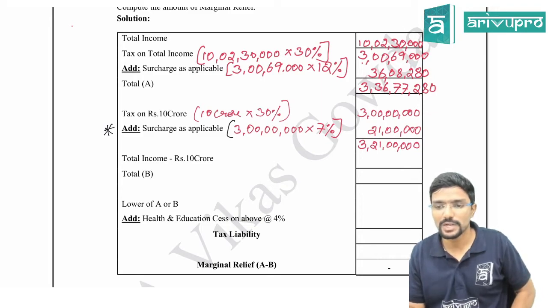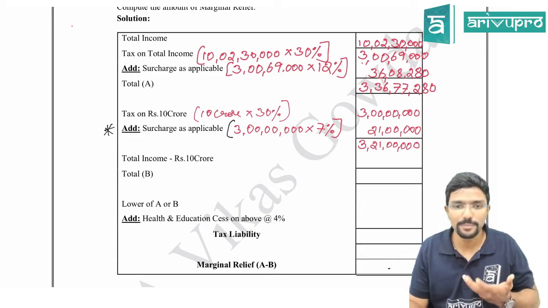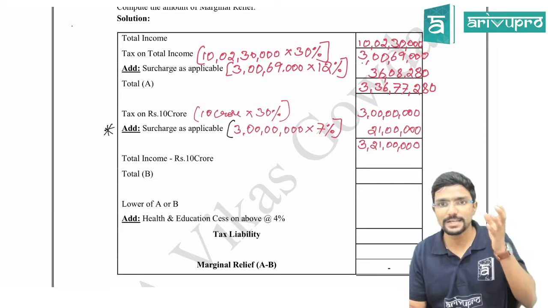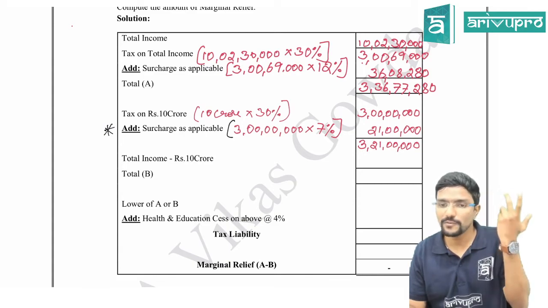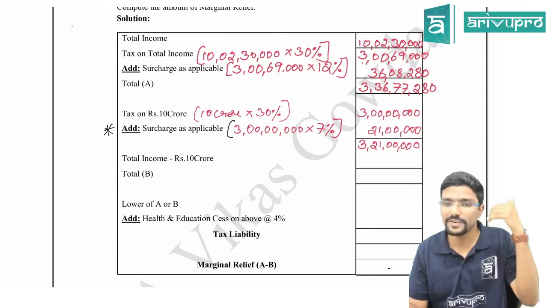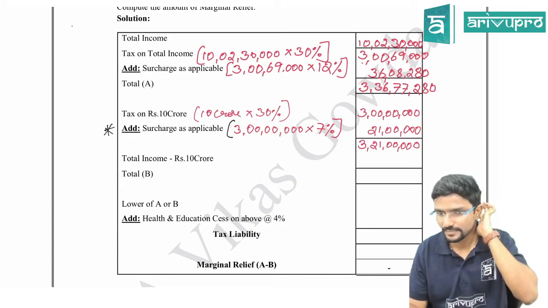Shashikant is asking, sir, what about the previous problem? Just now I told you, in the previous problems I calculated tax on 1 crore and tax on 50 lakhs. If you are having income up to 50 lakhs, no surcharge. If you are having income up to 1 crore, no surcharge. That is why we didn't consider it in that step.